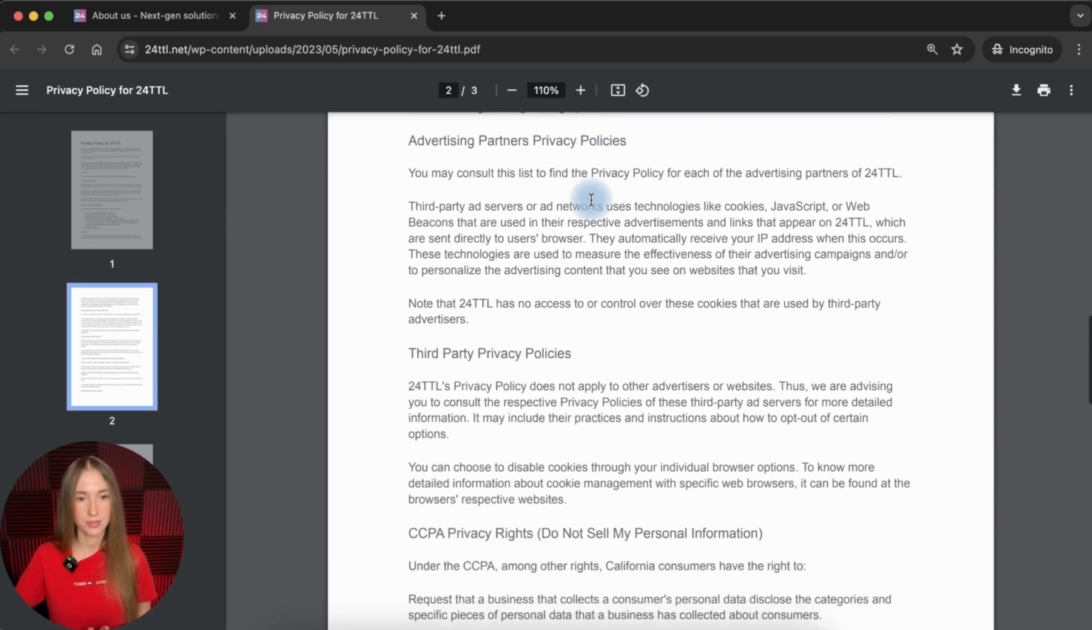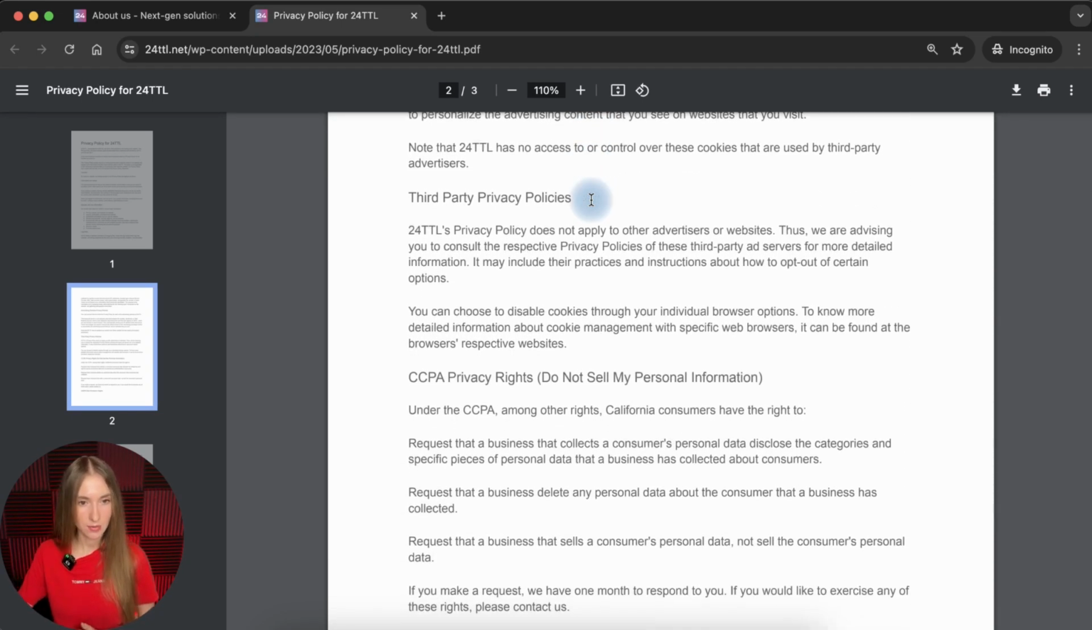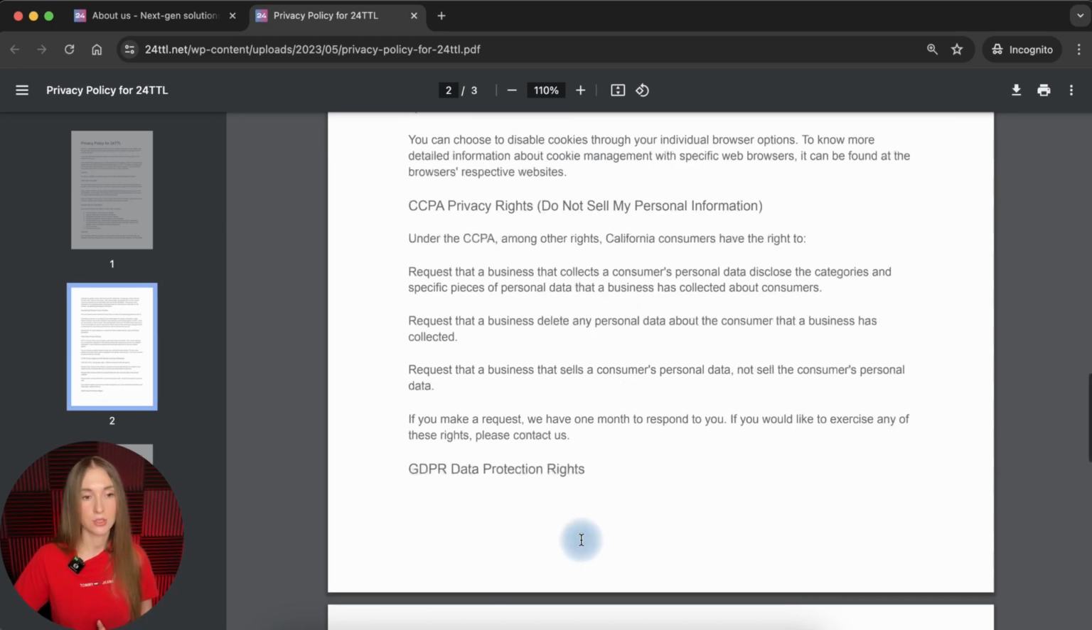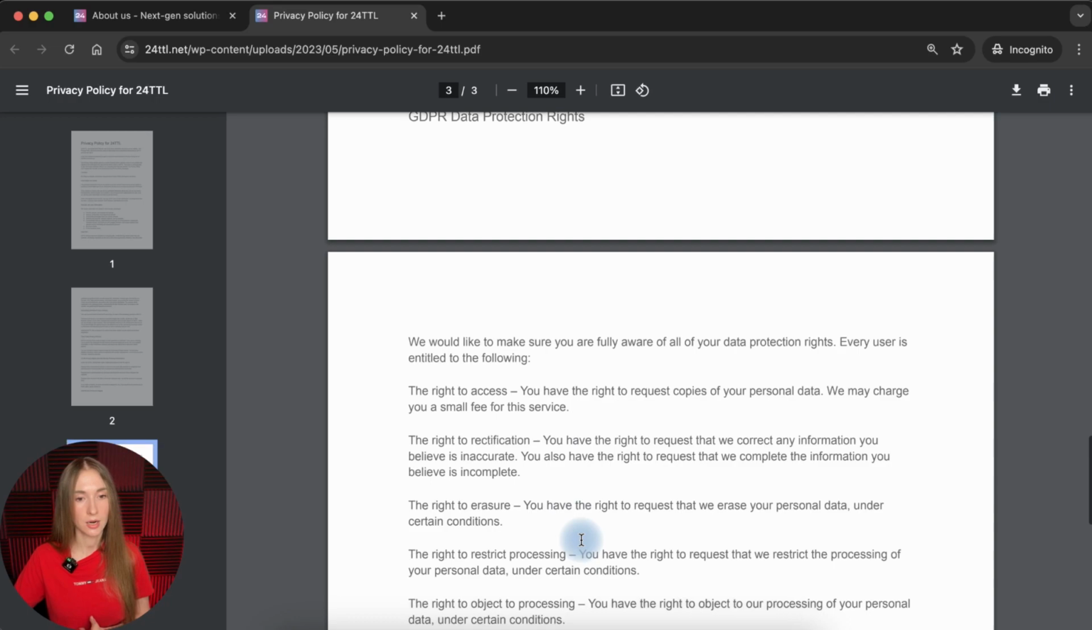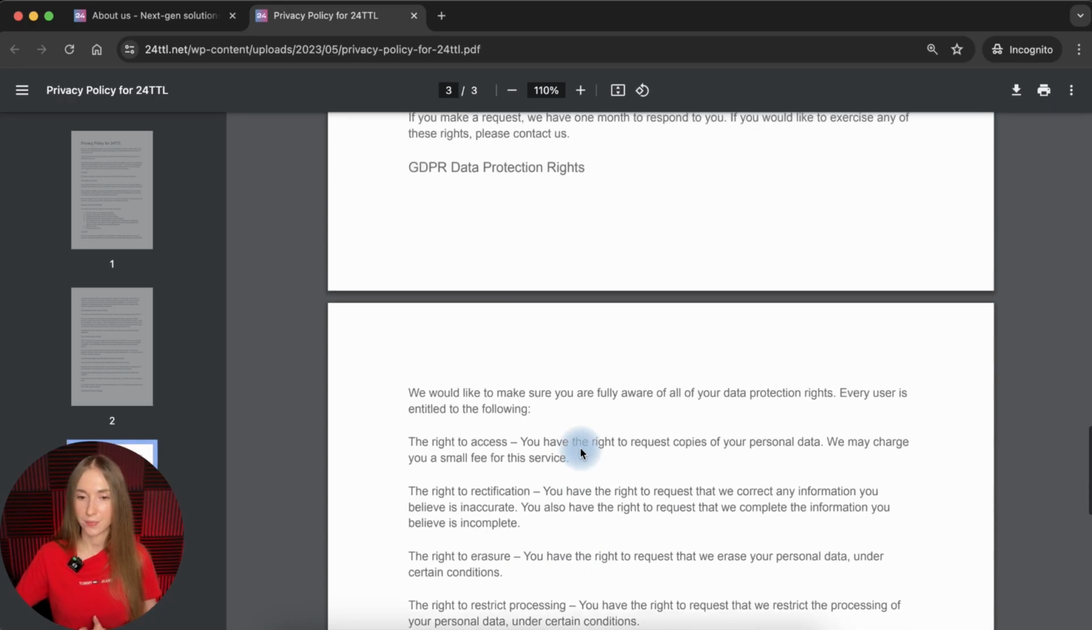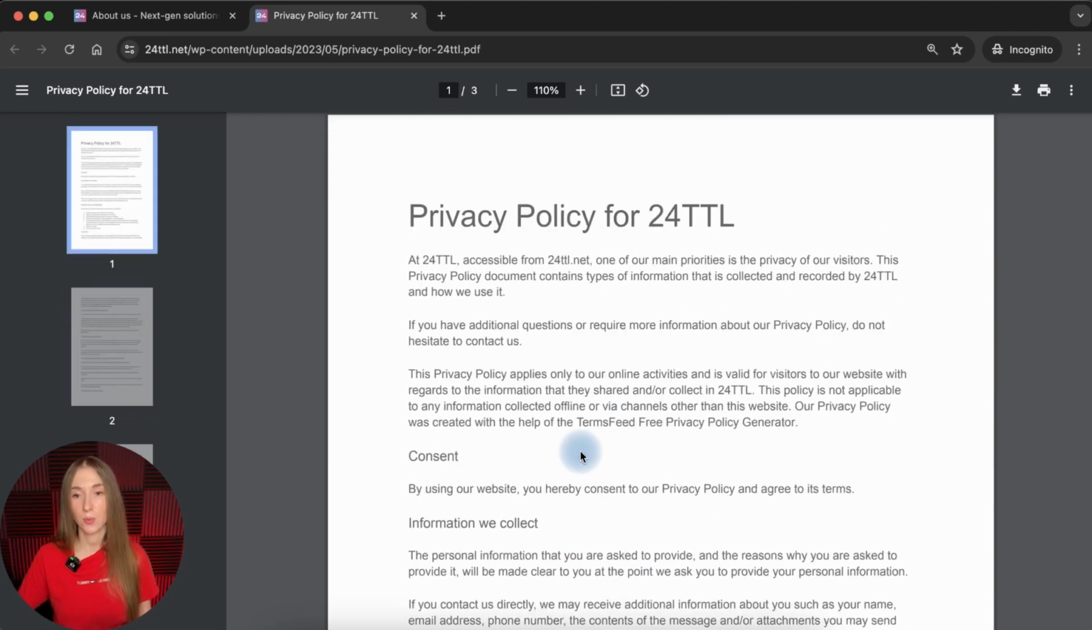Okay, let's see. CCPA privacy rights, GDPR data protection rights. Okay, we see here GDPR, children's information, and that is all. Okay. So now we can start with the analysis of the privacy policy.